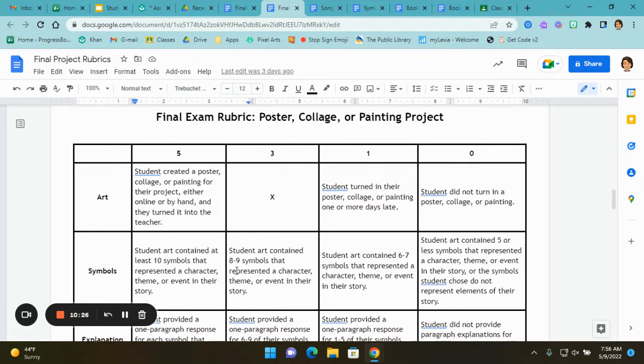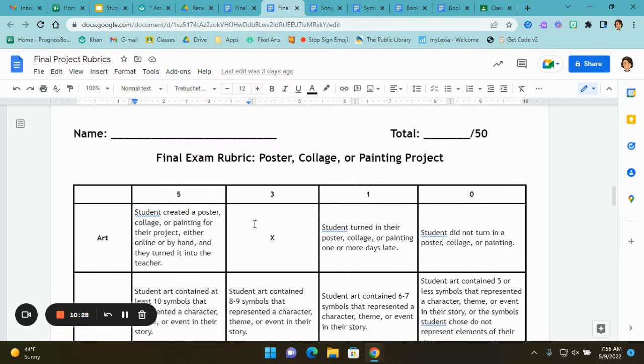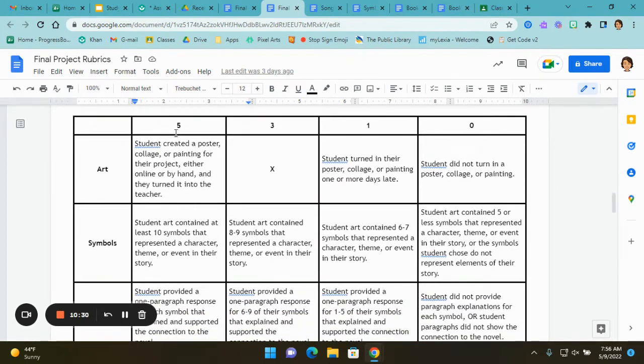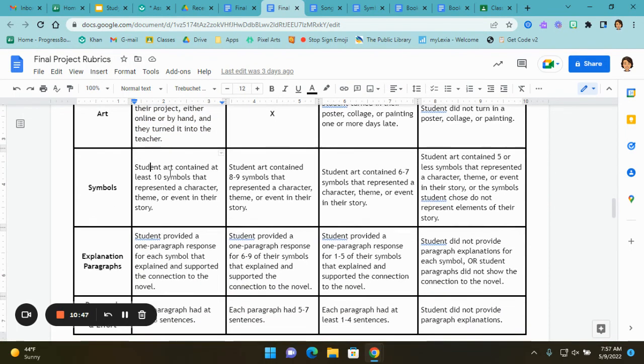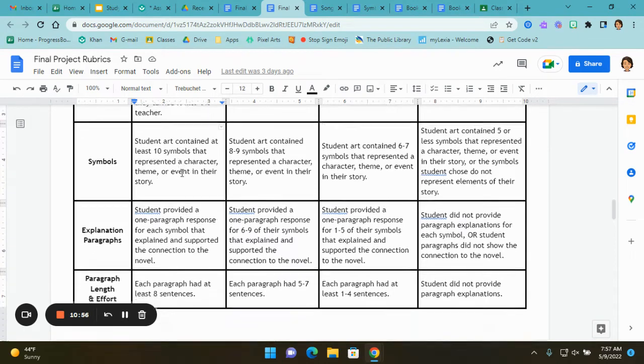Okay, now let's look at the rubric for this project. Again, it's out of 50 points if you choose this project. You get 5 points for your art. So we're only going to look at the left column because that's what matters, is getting all of the points. Student created a poster, collage, or painting for their project, either online or by hand, and they turned it into the teacher. That's 5 points. You get 5 points if your art contained at least 10 symbols that represented a character, theme, or event in your story. You have to have 10 symbols to get full points.